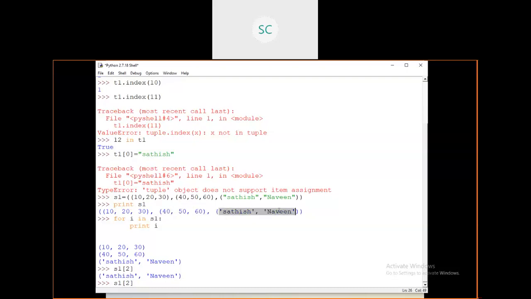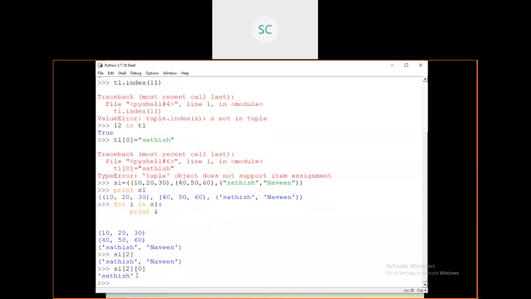But inside, this is the nested tuple, and within this tuple, this is the 0 position and this is the 1 position. If I require only this one, you can go with one more index value, 0. Now it will return the 0th position element. Like this, you can retrieve the elements from the inner tuple.